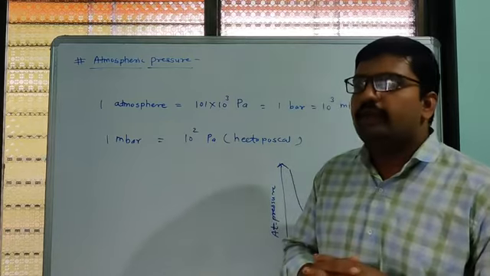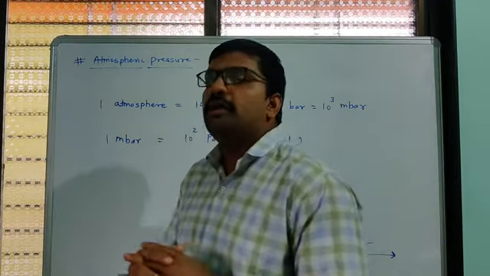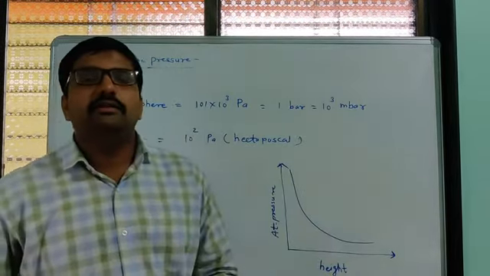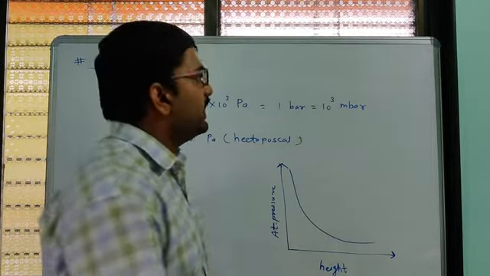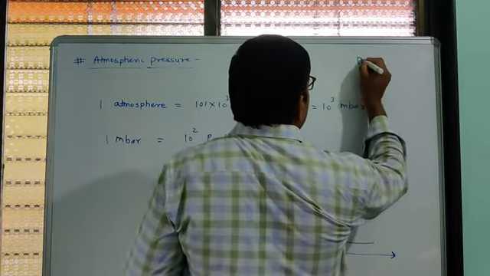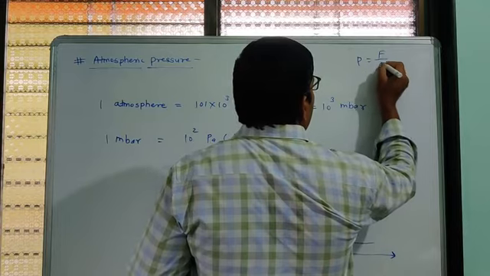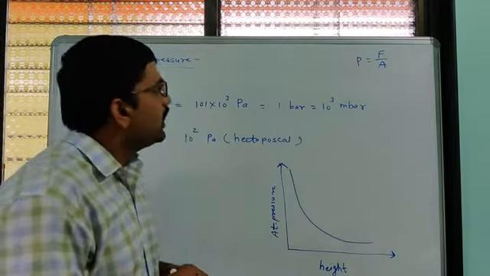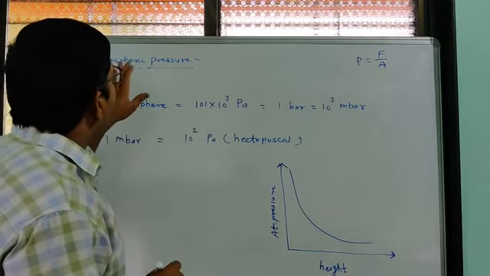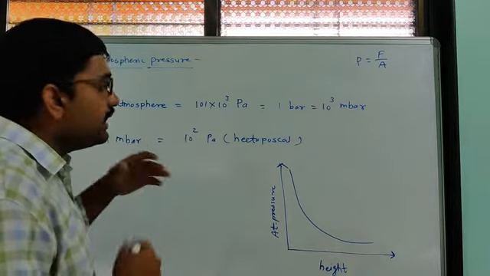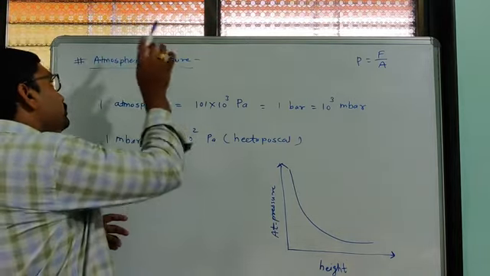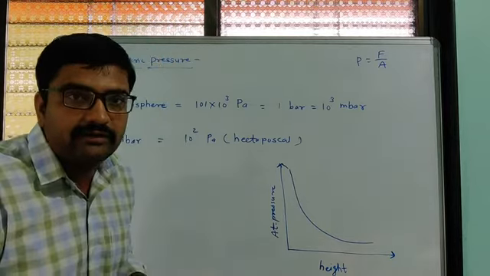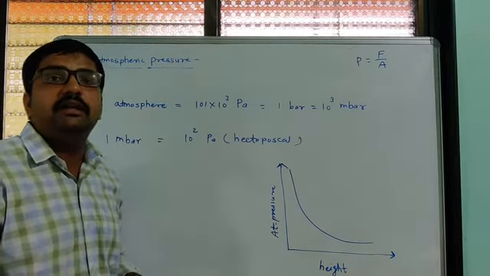We have studied the formula of pressure. Pressure is equal to force upon area. That's simply called pressure. Now we have to see atmospheric pressure. Pressure due to the atmosphere is simply called atmospheric pressure.